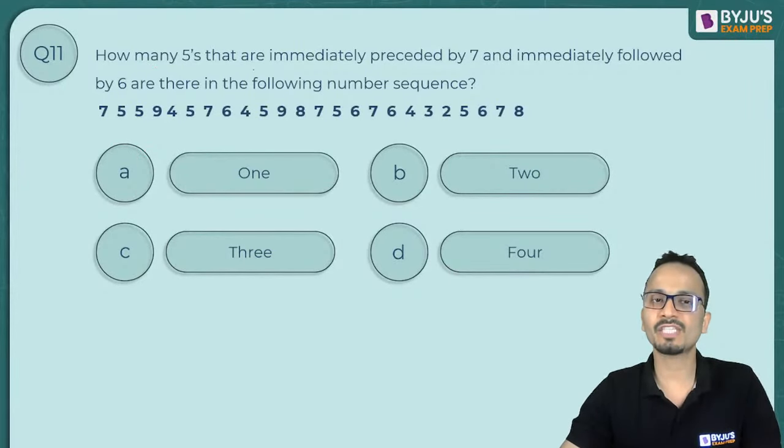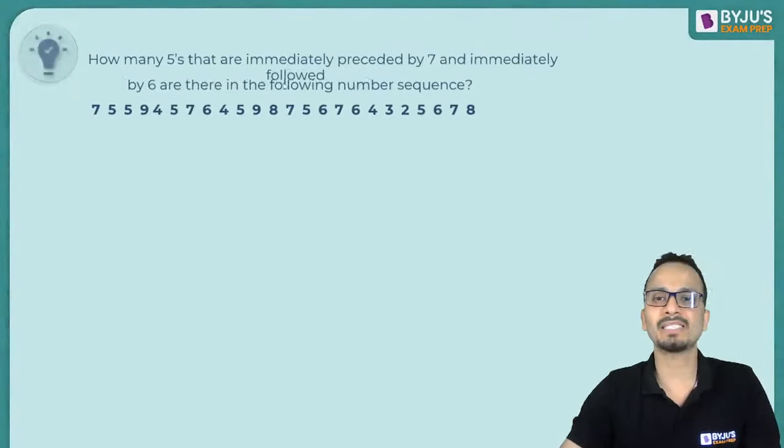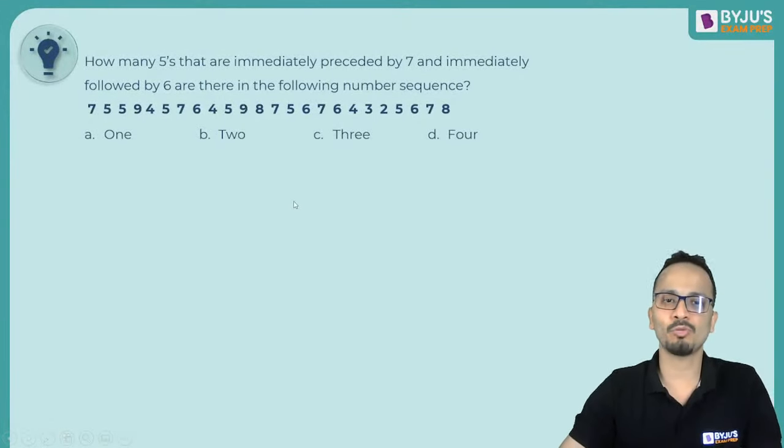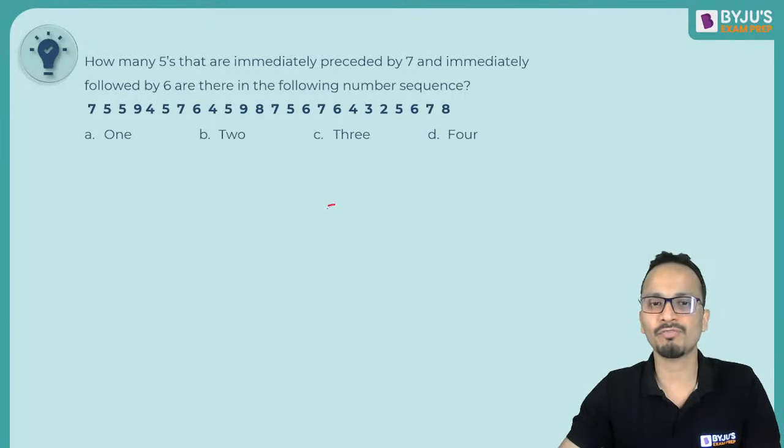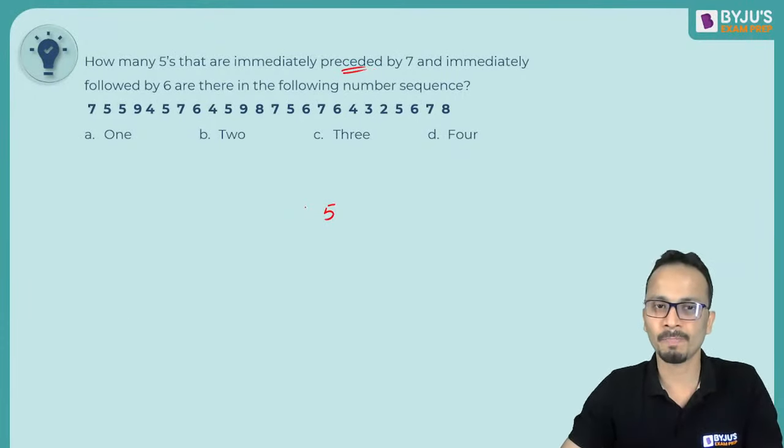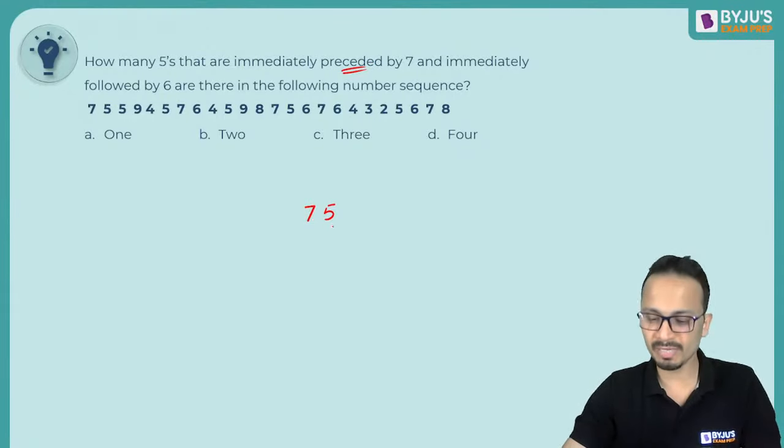So how many fives are immediately preceded by 7 and immediately followed by 6? First of all, you'll have to count the number of fives which are preceded. Preceded का मतलब इससे पहले 7 होना चाहिए. So immediately preceded means immediately इससे पहले 7 होना चाहिए, and immediately followed by 6, immediately इसके बाद 6 होना चाहिए. So 7 5 6 ये particular sequence बनना चाहिए.